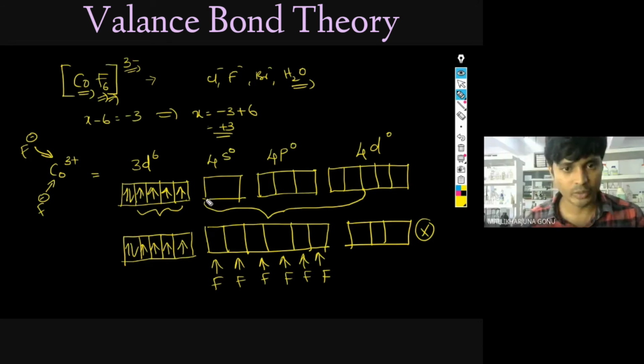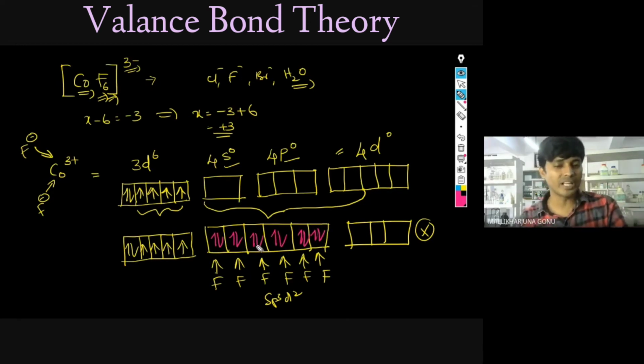sp3d2. Very good. So what is the hybridization of this one? sp3d2, because one s, 3p orbitals, and 2d orbitals combined. And who is giving electrons? Fluoride is giving the electrons. So these are coming from the fluoride ligand. All these are coming from the fluoride only. That's how the metal is combining. The orbitals are overlapping with the fluoride p orbitals, and that's how this is forming the complex.